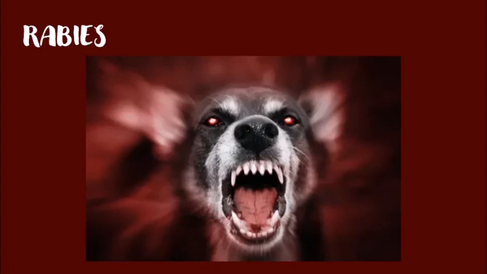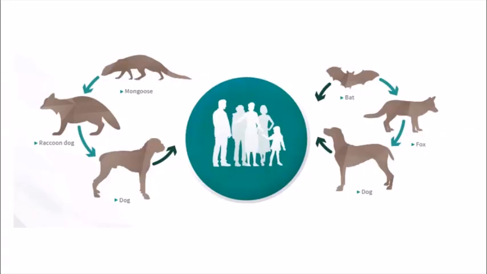Next is rabies. Now, rabies occurs due to the bite of an infected dog, rabbit, monkey, cat, etc. The virus enters the brain via neurons. Now, a person suffering from rabies has an extreme fear of water. That is, they suffer from hydrophobia. It is also a fatal disease. That is, it can lead to even the death of the person. Now, the disease can lead to death, but the death can be prevented by proper vaccination.